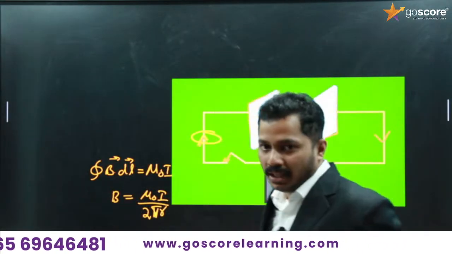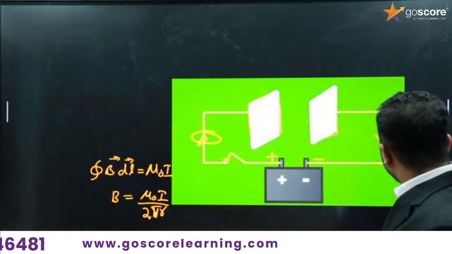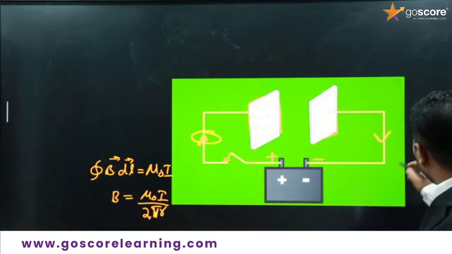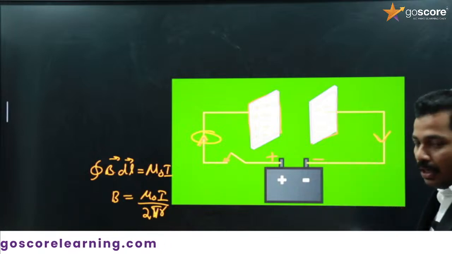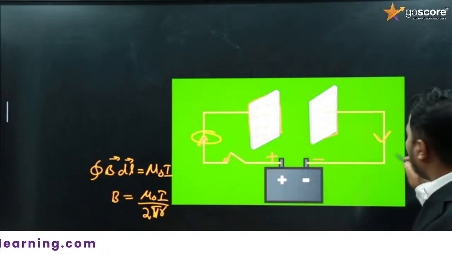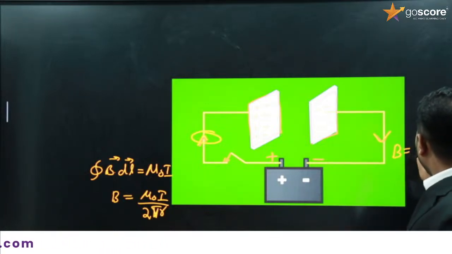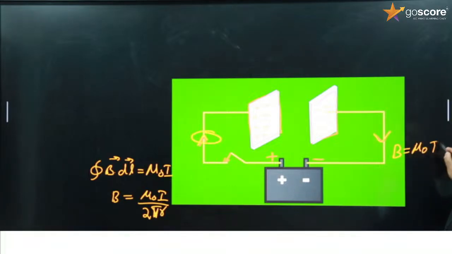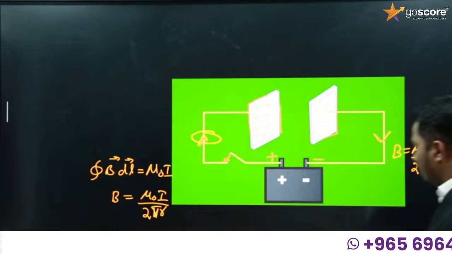So here there will be a magnetic field, and this is another straight conductor. So here the current will give rise to another magnetic field. B will be equal to the same equation as it is the same conductor, mu 0 I divided by 2 pi r. This will be the magnetic field over here.